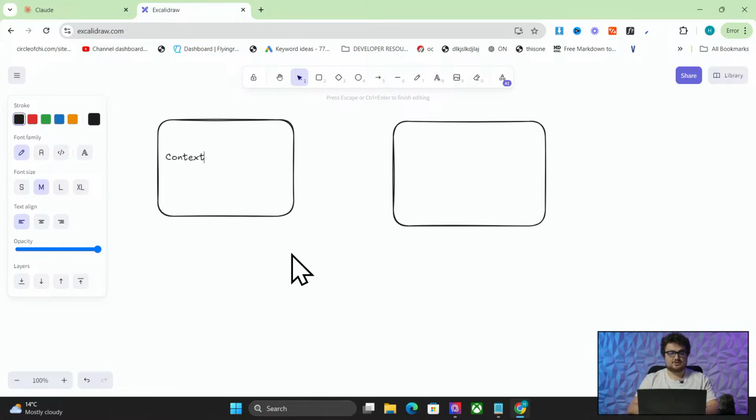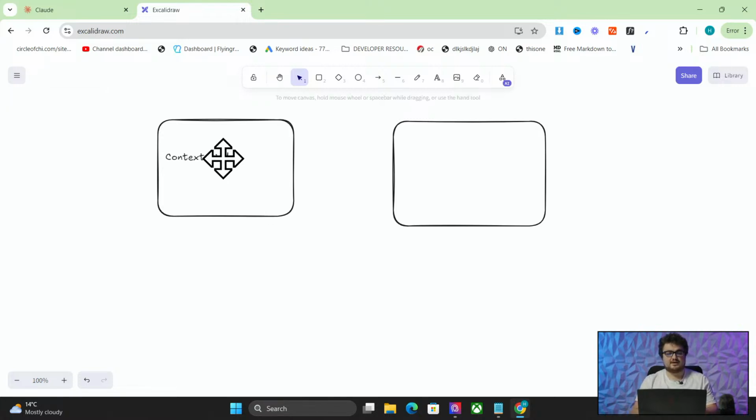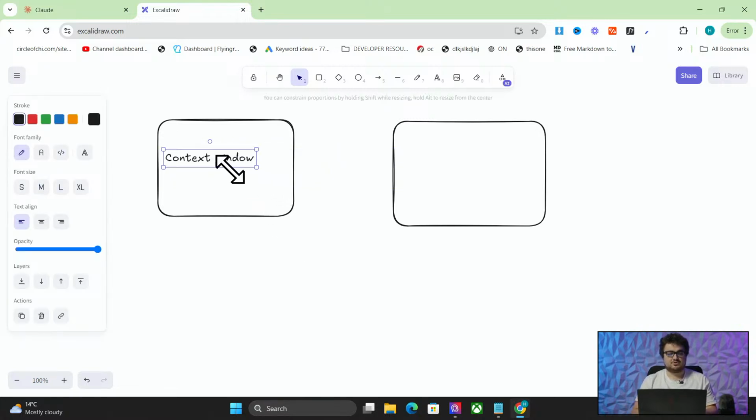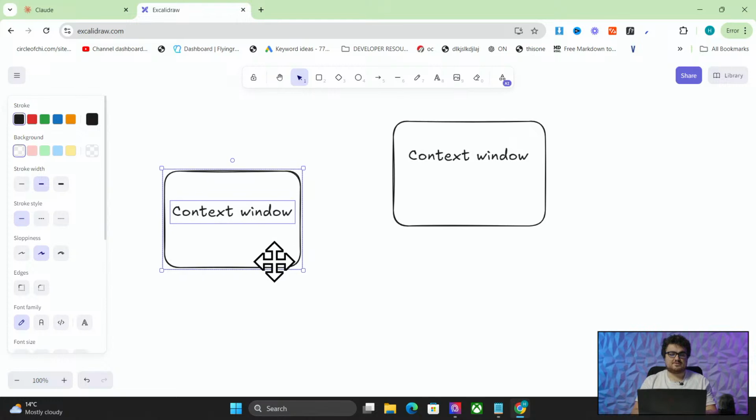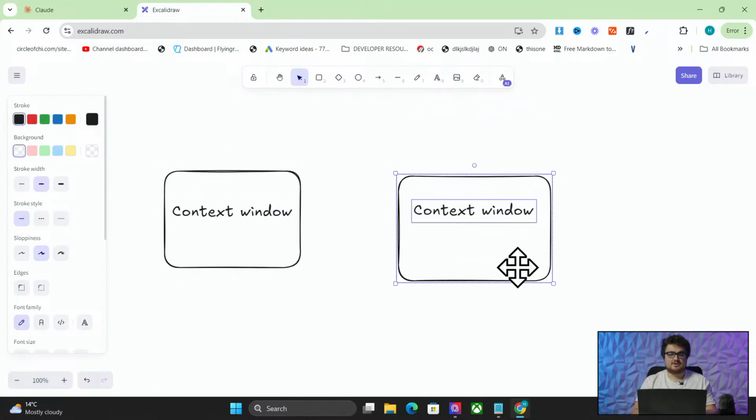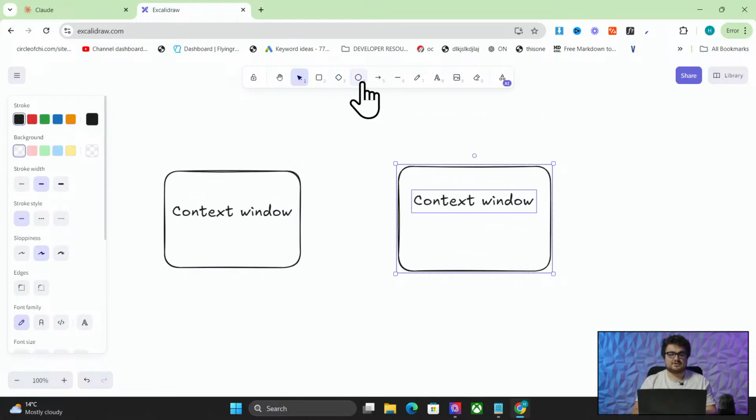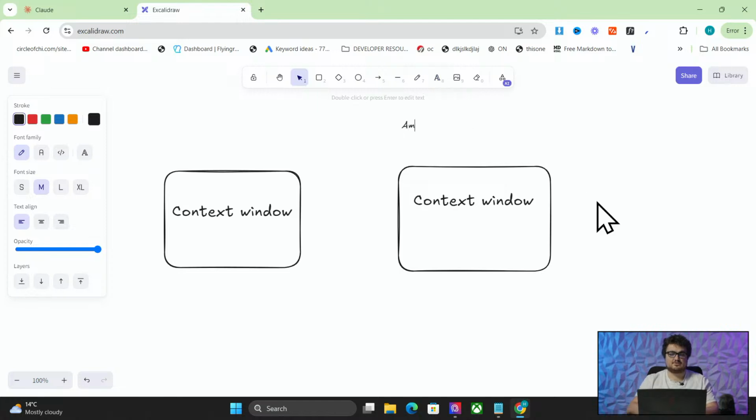So there's something called a context window with AI. Now, I'm sure most people know what a context window is, but they might not know why it's relevant. The context window is, effectively speaking, the amount of information that you can feed to AI.